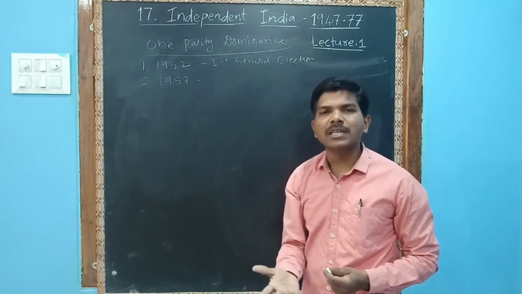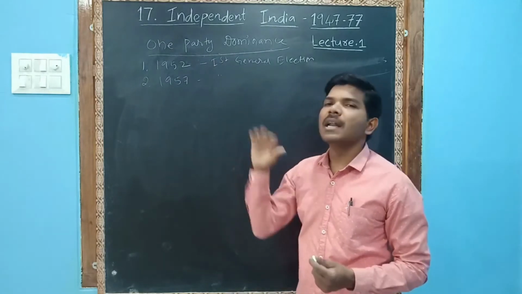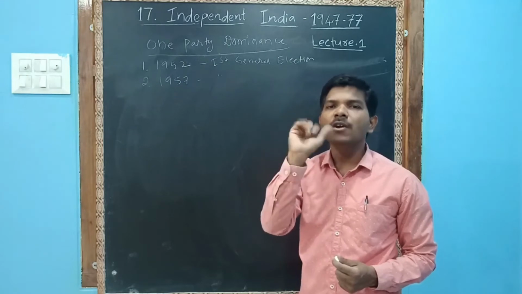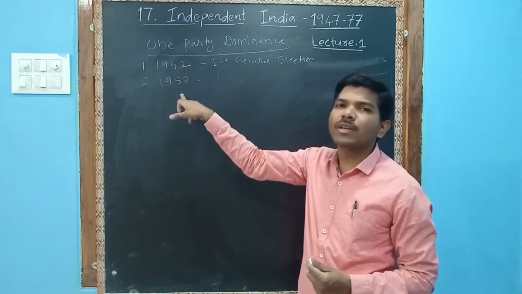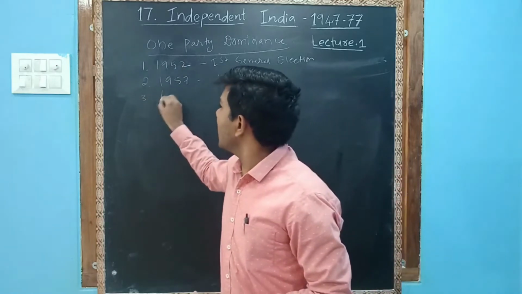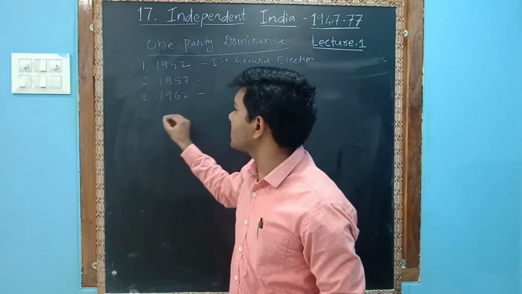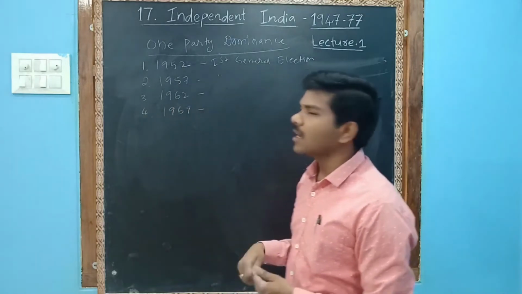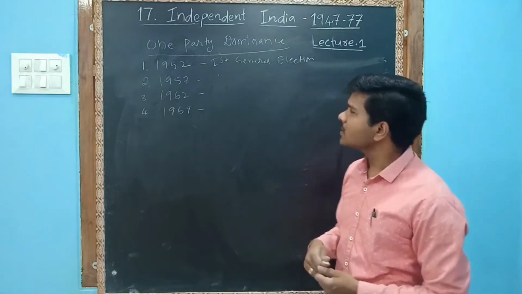In our previous lesson, we discussed that general elections are usually held once in 5 years. So 52, 57, 5 years. Next, 1962, the third general elections. 1967, the fourth general elections.